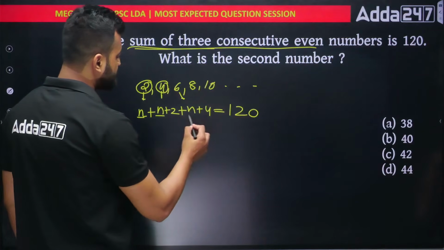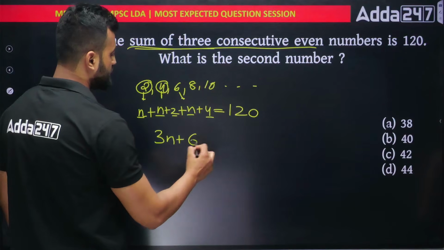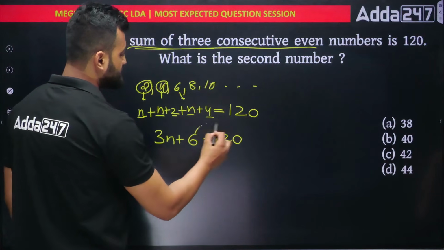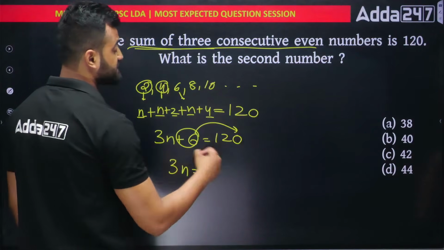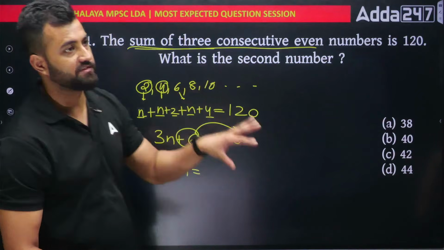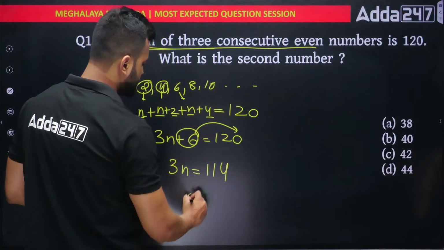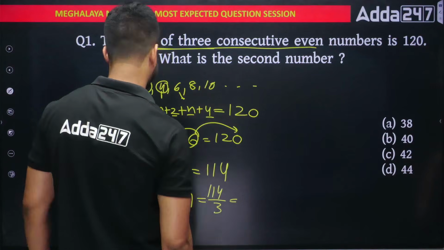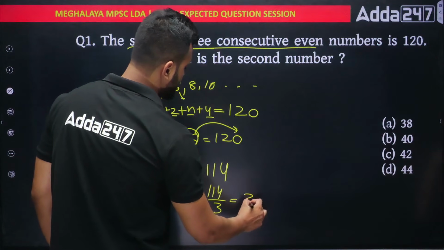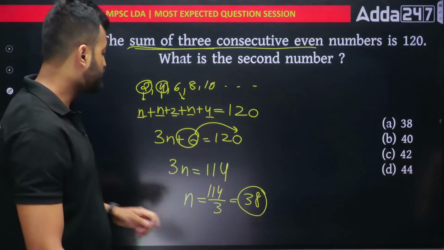N plus n would be 3n. 2 plus 4 would be 6, equal to 120. Take this 6 that side, so you'll get 3n equal to 120 minus 6, because when it goes there, it becomes negative 6. 120 minus 6 would be 114. So just divide this number by 3. How much are you getting? 3 times 38 is 114. Right? So we have got n.